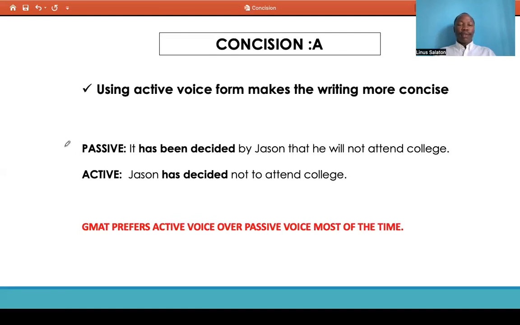These two statements convey the same message, but the statement in the active form uses fewer words to communicate the same meaning or information as the passive form. So always, if you find an answer choice that is in the active form, GMAT would prefer that over an answer choice in the passive form.